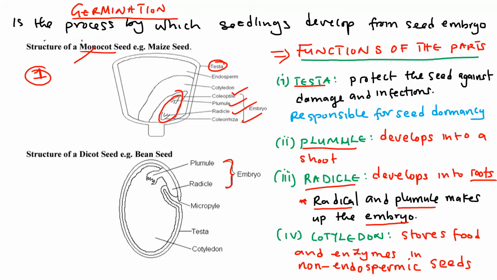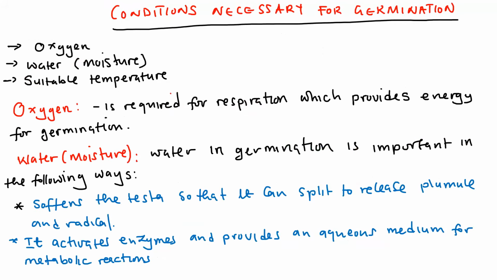Then what about the cotyledon? The cotyledon just stores food, and of course it stores food in non-endospermic seeds. So this one has the endosperm. In monocot, food is stored in the endosperm, but in the dicot, food is stored in the cotyledon. I guess up to this point, we are all together as we proceed.